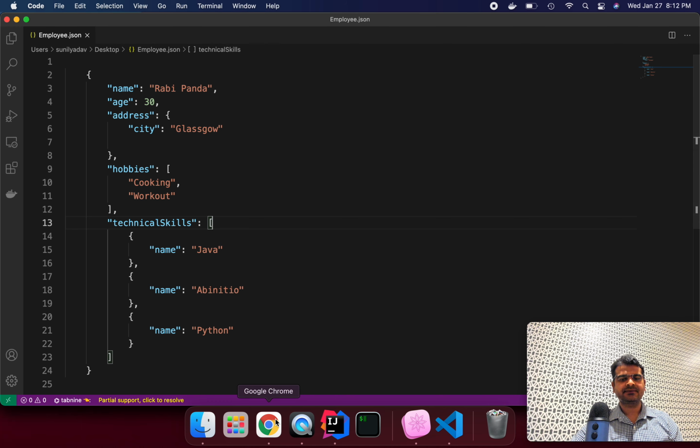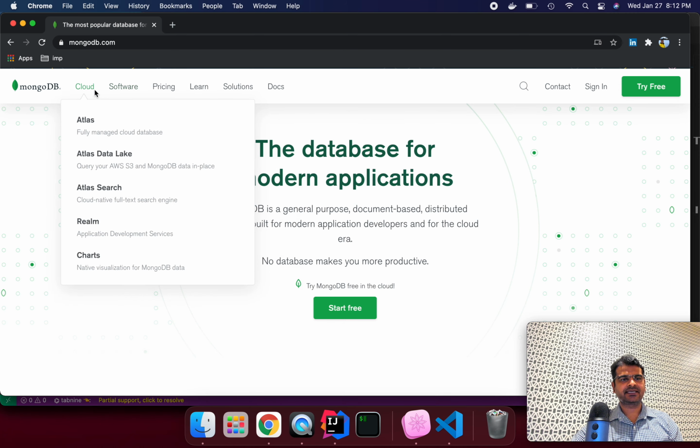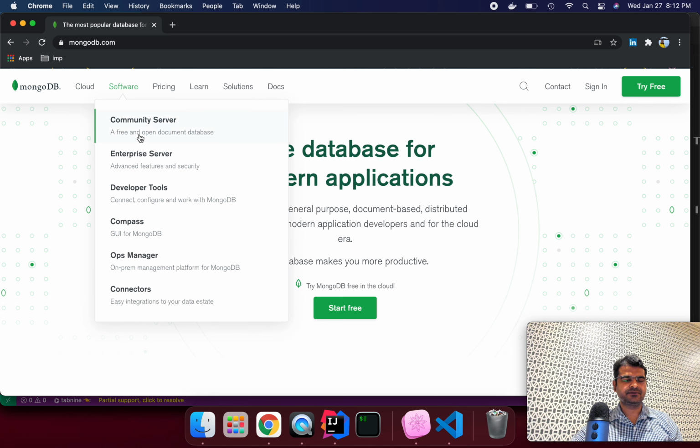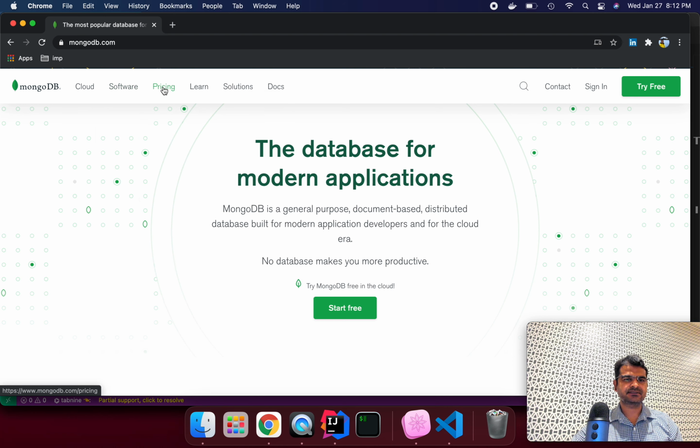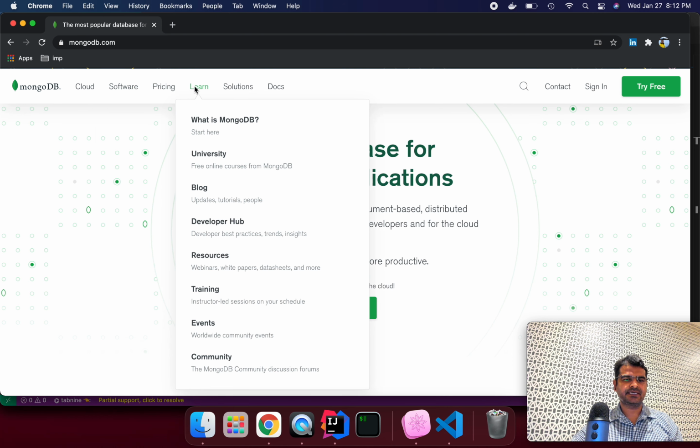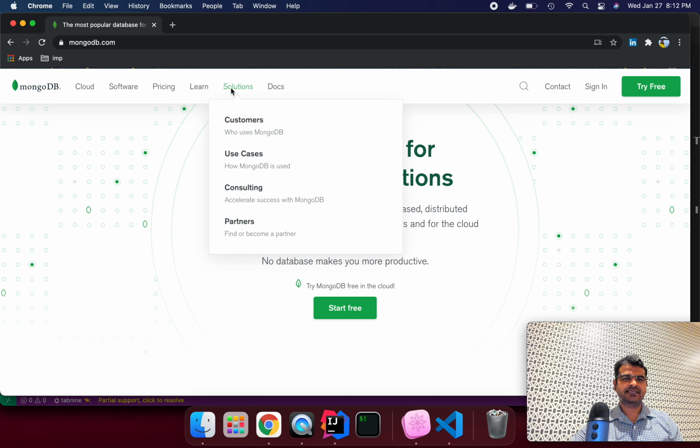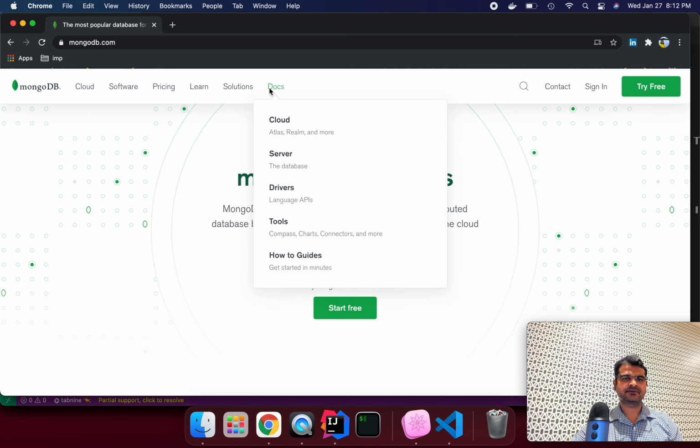MongoDB also supports cloud platforms. We can also use Atlas, right? And they also give a community version that we can use for general purpose. We can also install a tool like Compass, which they also give us to download. If we want more details, there are solutions, platform and documents.